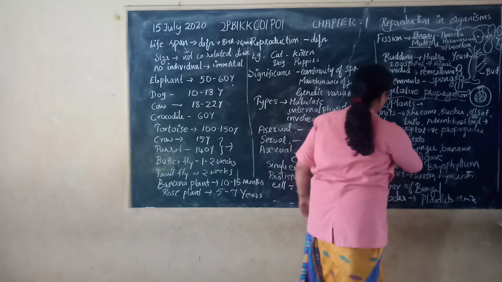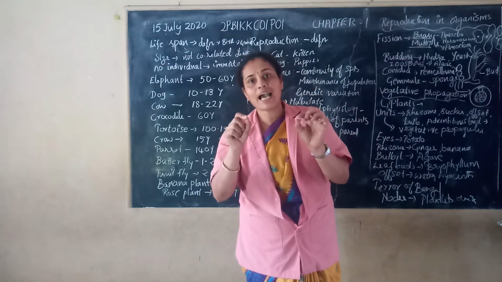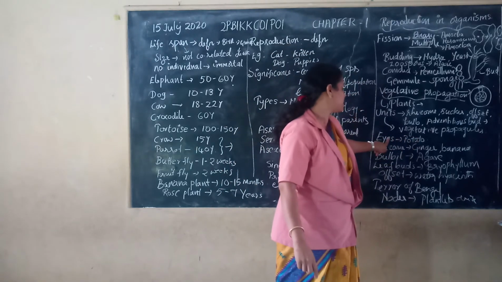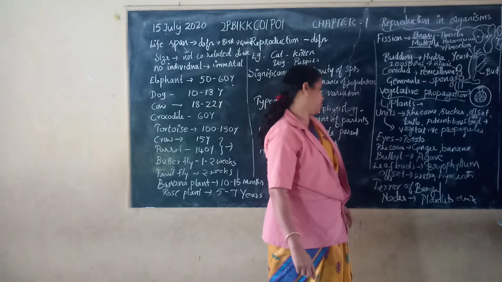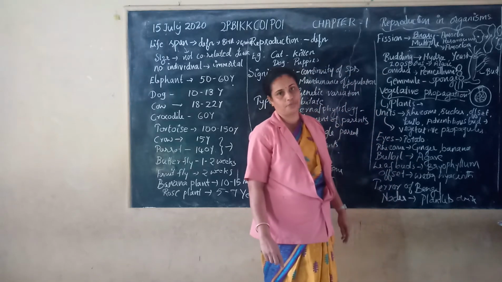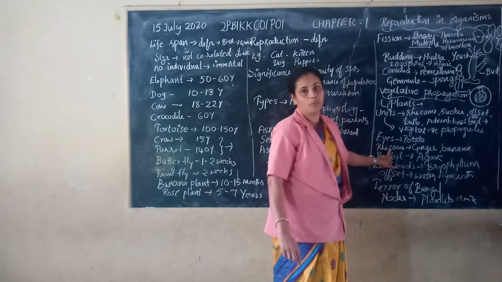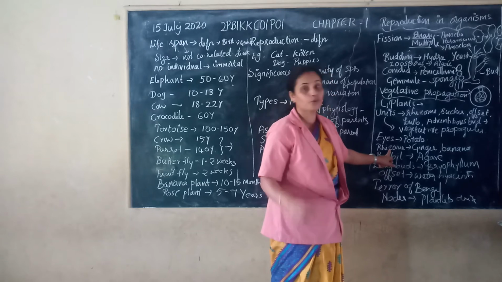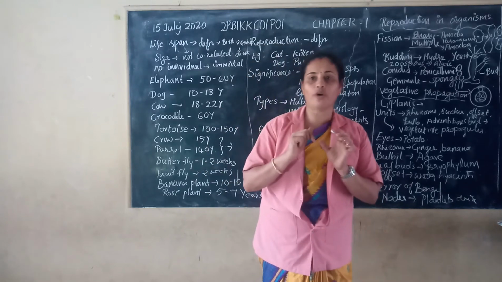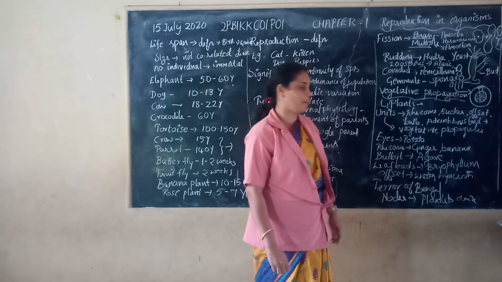Here you can see a potato. The potato has eyes. From the eyes, new plantlets arise. So in the case of potato, the eyes are the vegetative structure. Then in the case of ginger and banana, the rhizome is the vegetative structure. These two, potato tuber and rhizome, are modifications of stem, where you can see the nodes and internodes. When the nodes come in contact with the soil, they produce plantlets. Hence, these are the units of vegetative propagation.